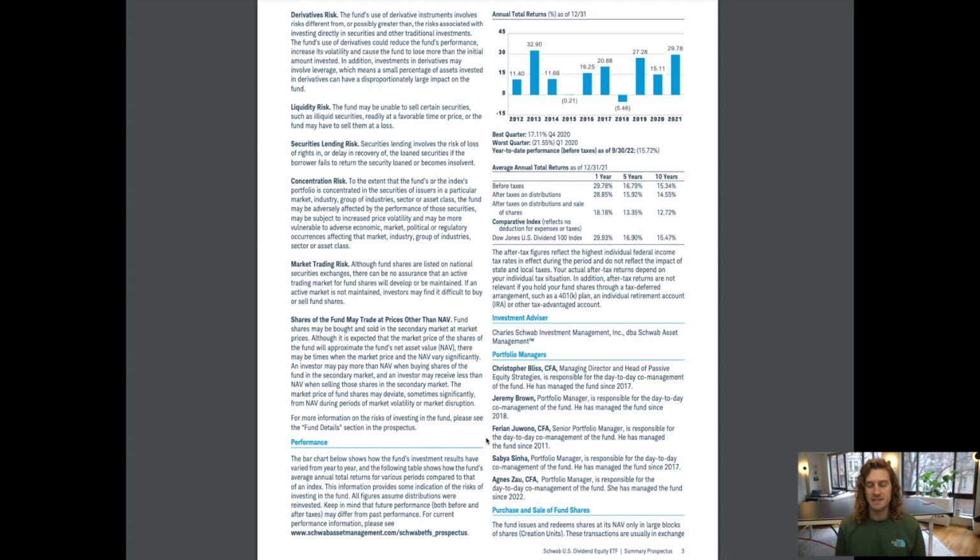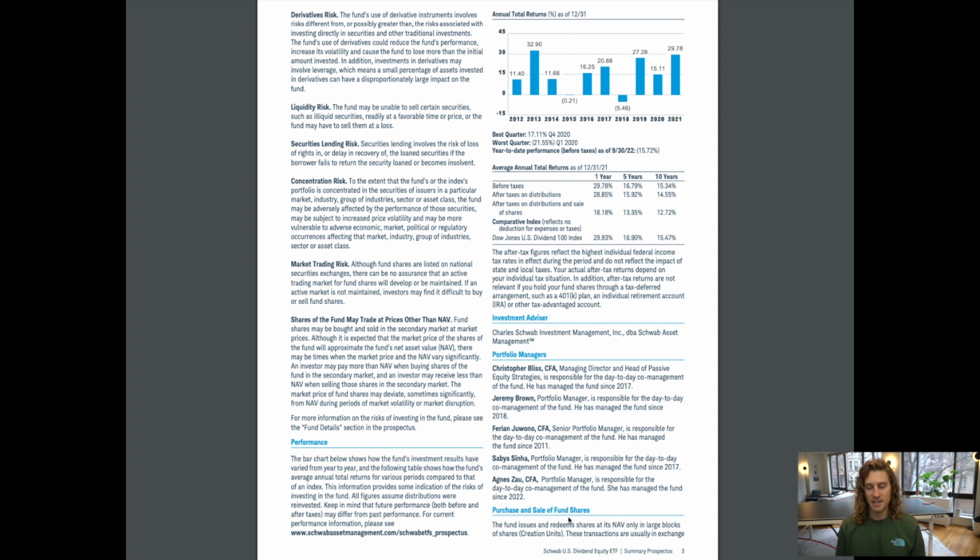Farian Juono, CFA, Senior Portfolio Manager, is responsible for the day-to-day co-management of the fund. He has managed the fund since 2011. Sabia Sinha, Portfolio Manager, is responsible for the day-to-day co-management of the fund. He has managed the fund since 2017. Agnes Zhao, CFA, Portfolio Manager, is responsible for the day-to-day co-management of the fund. She has managed the fund since 2022.